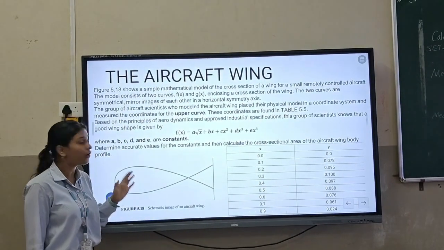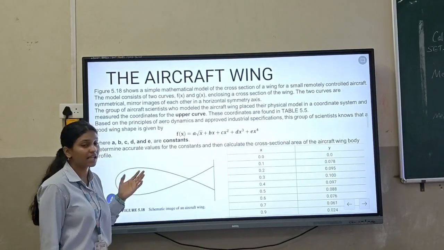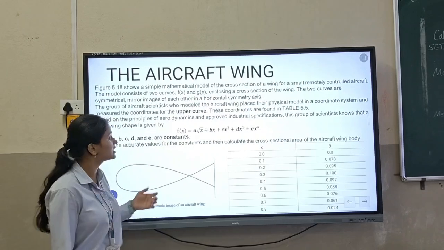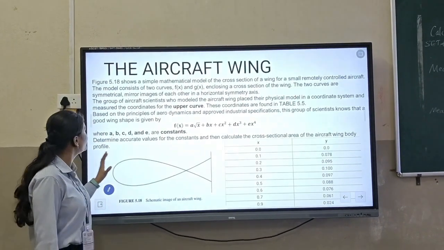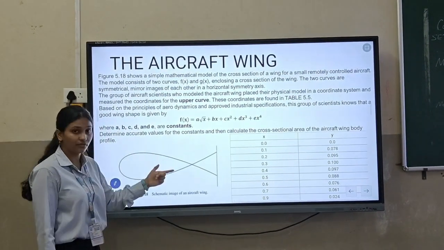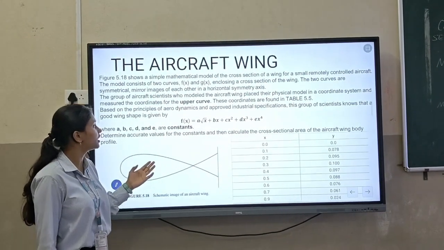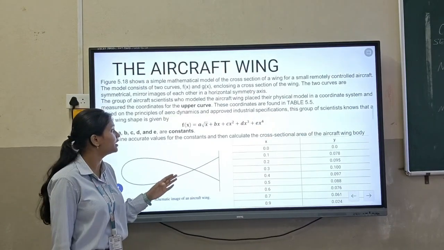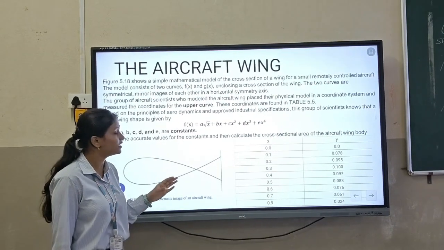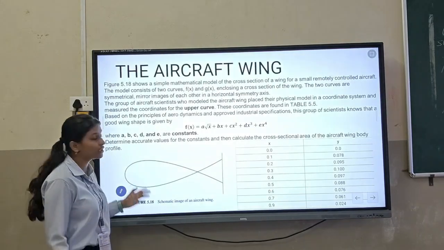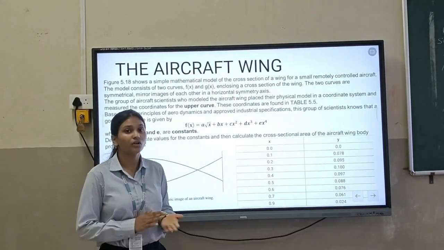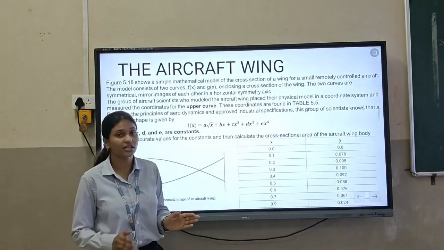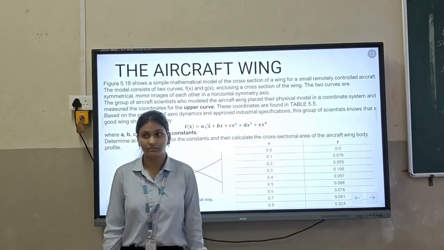Based on the principles of aerodynamics and approved industrial specifications, these groups know that a good wing shape is given by the equation f of x is equal to a root x plus bx plus cx squared plus dx cubed plus ex raised to 4. So in this question we have to find the constants a, b, c, d, e and calculate the cross-section area of the wing.